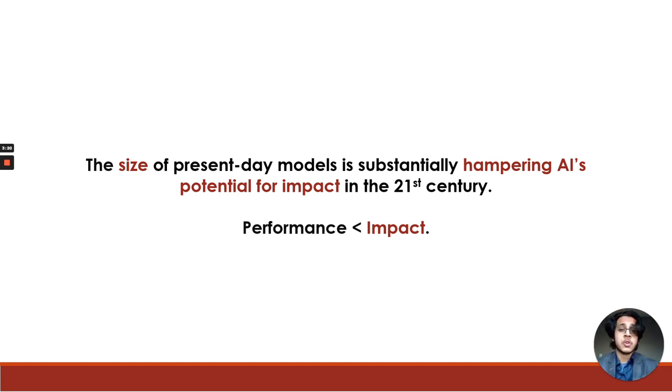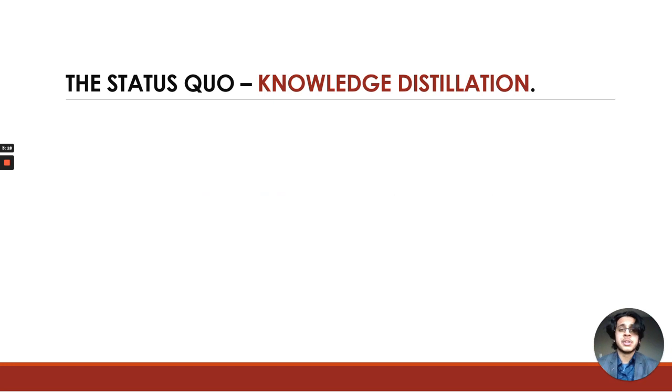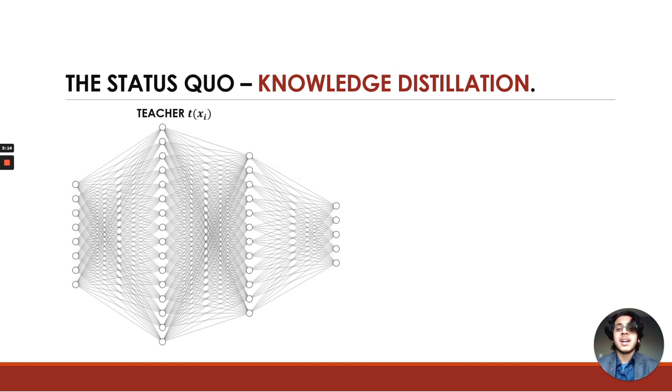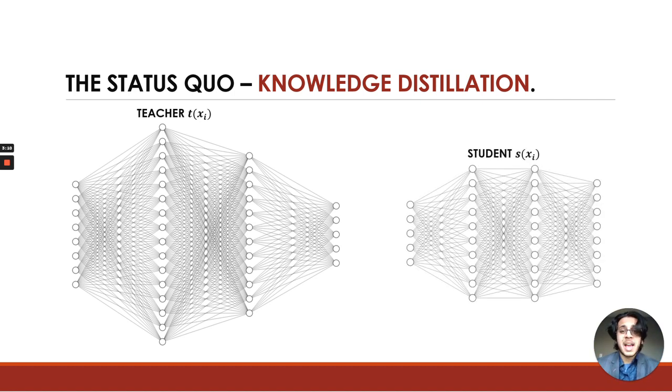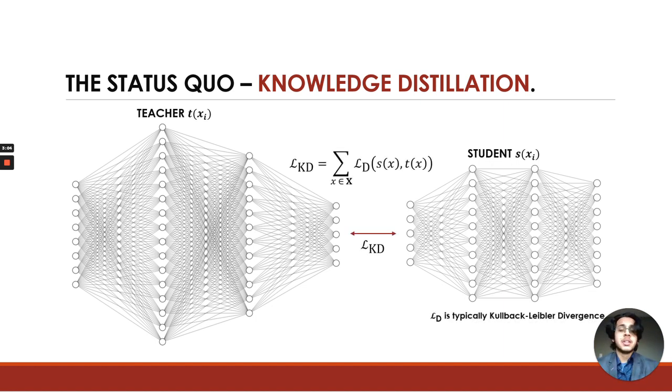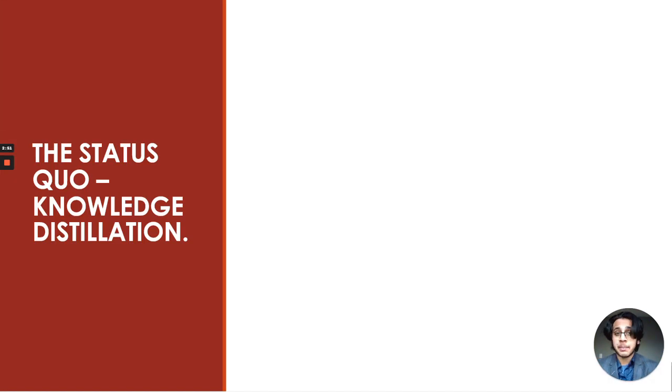This is the problem that knowledge distillation, the current solution, aims to solve, but unfortunately it doesn't really work. KD has a simple idea. We have a large teacher network and a small student network, and rather than optimizing a loss function like cross entropy, the student minimizes L_KD, which is typically the difference between the student and teacher's output logits. The hope is that the student learns to mimic the teacher over time, and hopefully becomes even more accurate than the teacher. In practice, however, this simply does not happen.